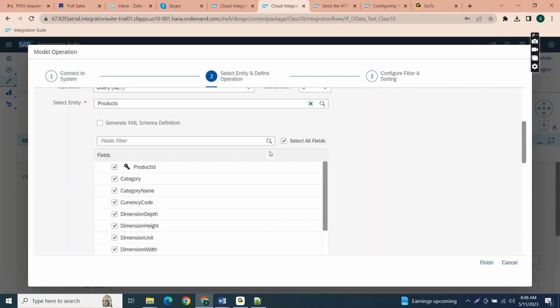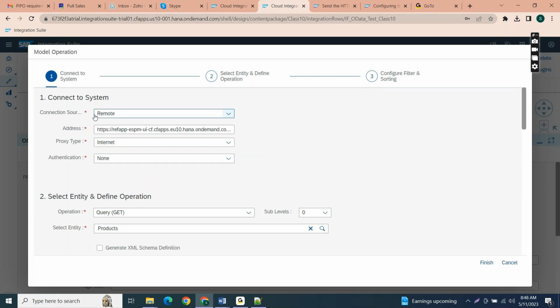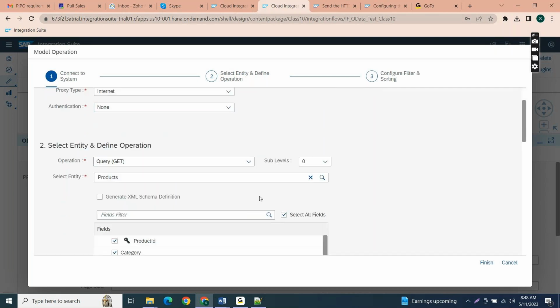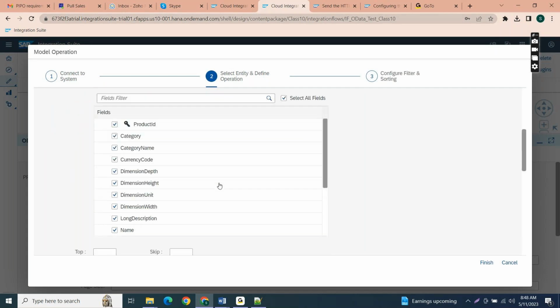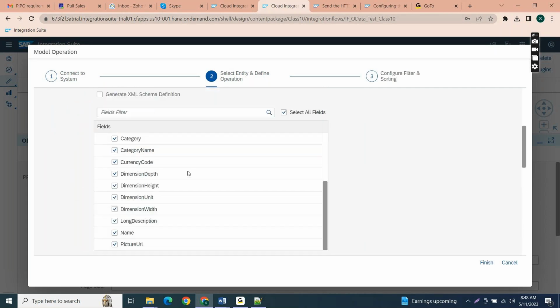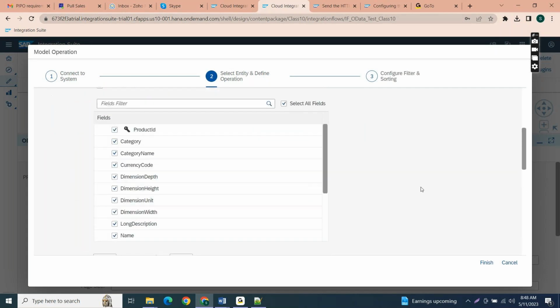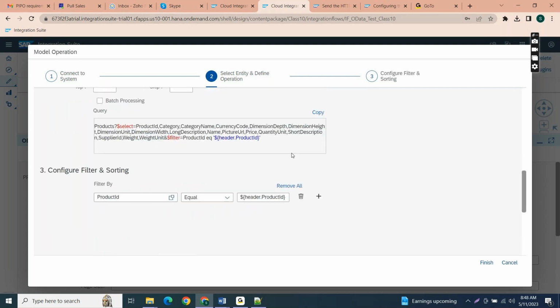You can also see this is the details of the service which we provided in the connection details, and this is the operation, query operation, like get, delete or post. That is the operation. This is the select entity. So we are getting product entity details. After that, these are the values, that means these are the fields we are getting. After that, by using this product ID, we are getting the remaining data.